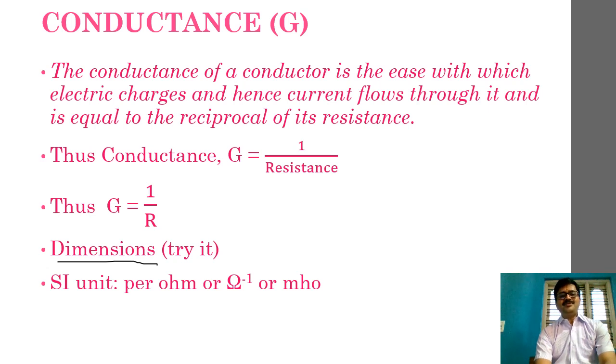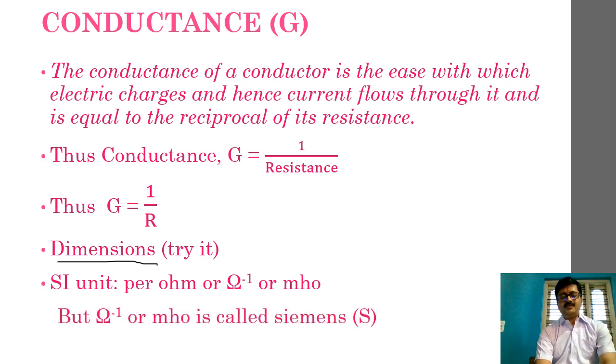But this is not the final unit, my friends. Per ohm, or mho, is also called Siemens, with the symbol capital S. So what is the SI unit of conductance? Siemens. Siemens is nothing but per ohm, and per ohm is nothing but mho. Shall we remember all these things?